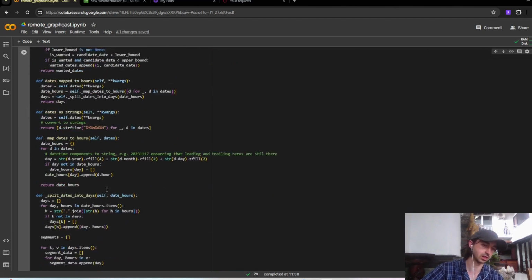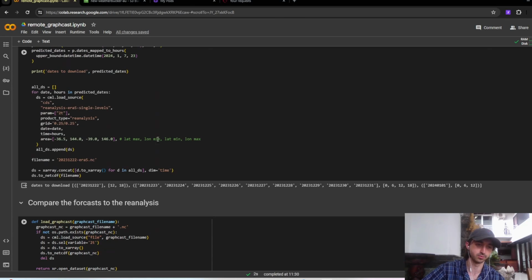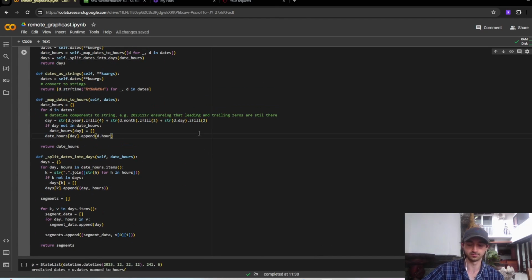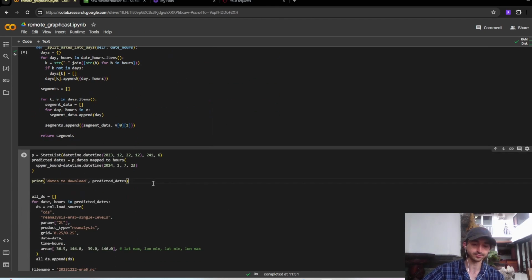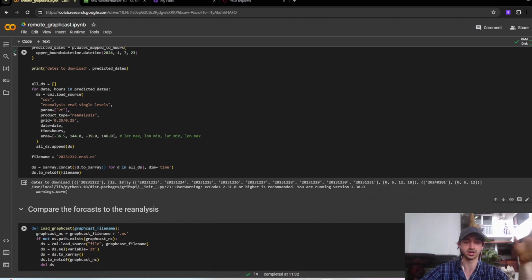So there's this class here called the state list. It's just to make it easier and quicker to download from Open-Meteo because of a bunch of quirks of the API. Sometimes you'll get screwed because Open-Meteo will deny your request, or it'll keep you going for ages.